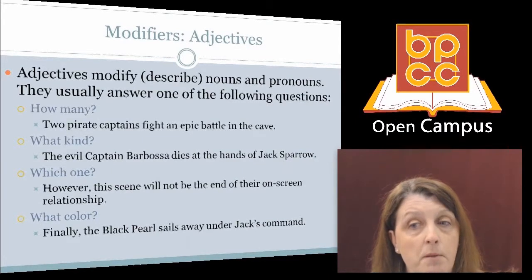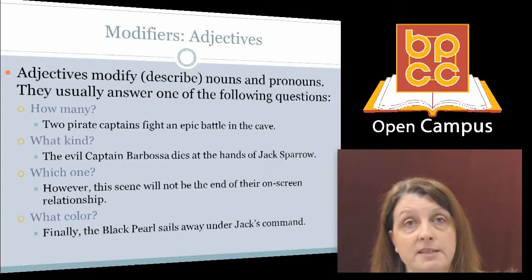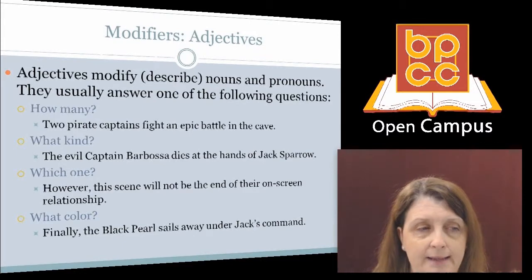However, this scene will not be the end of their on-screen relationship. Which one? This scene. Finally, the Black Pearl sails away under Jack's command. What color? Black.